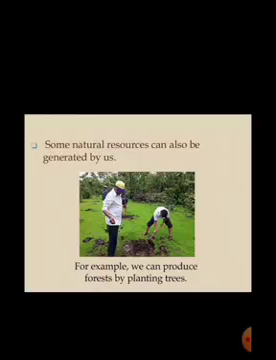Okay, so natural resources can also be generated by us. That is the reason each and every school, everywhere, tree plantation has been given importance, so that we can have more natural resources with us.